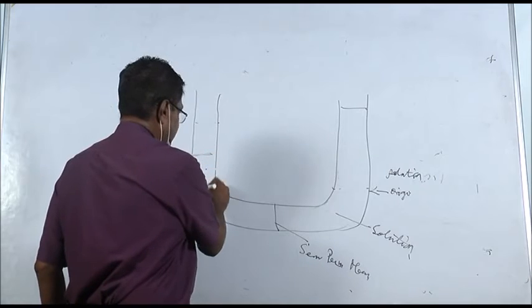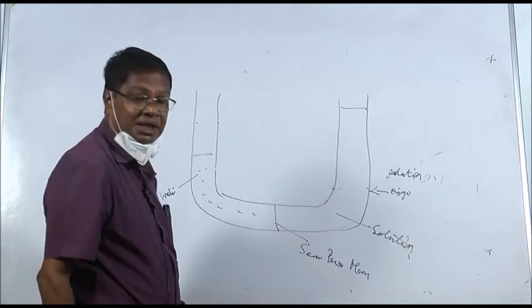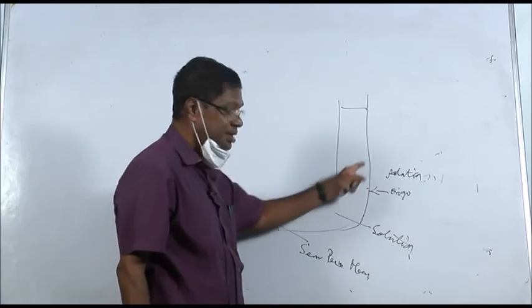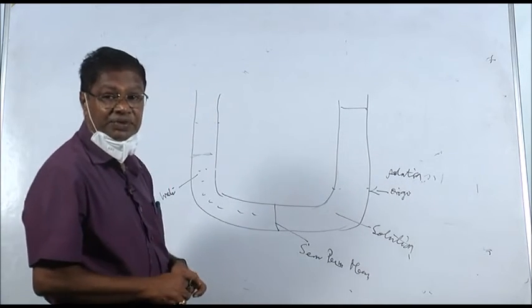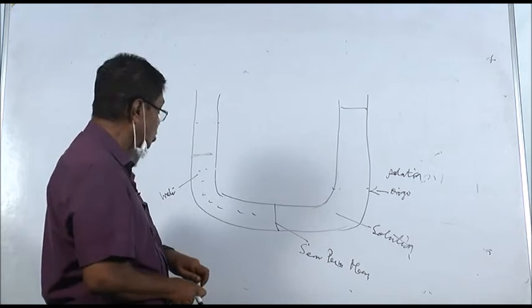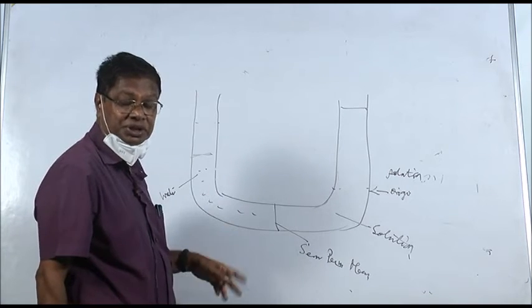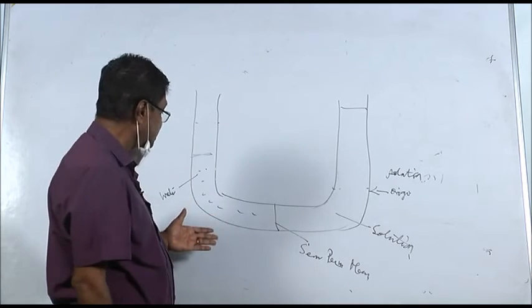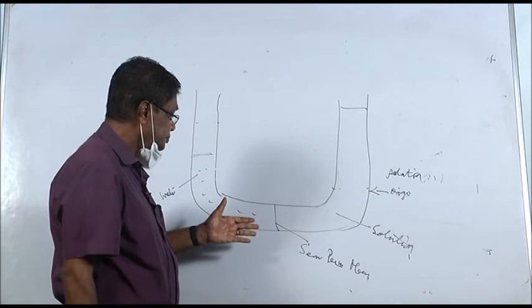We have taken here a U-tube. In the U-tube, on this side there is water and on this side there is solution. As we have discussed, pure water has more diffusion pressure, more chemical potential, or more concentration of water, or more free energy of water than the solution.